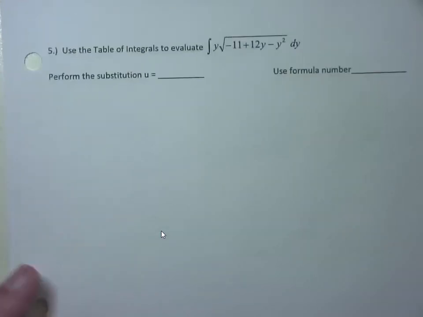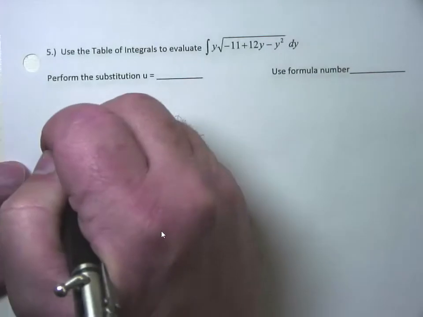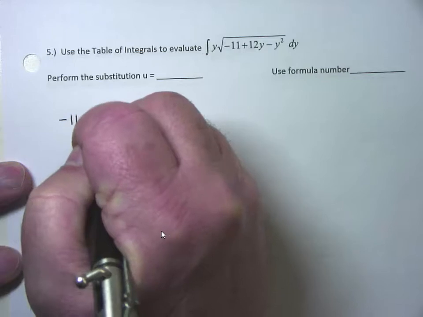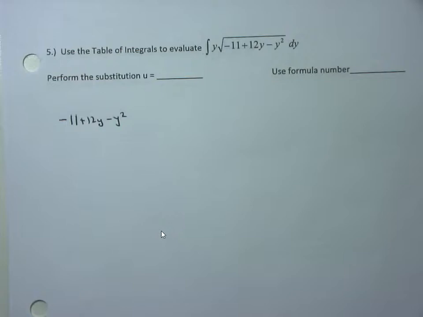So here we go. First thing you'll notice is this. We're integrating a square root. And when we integrate a square root, it's got to be one of those square roots of u squared minus a squared or a squared minus u squared stuff. What have they got underneath the radical on this guy? You've got the negative 11 plus 12y minus y squared. That's right. They were just being mean.